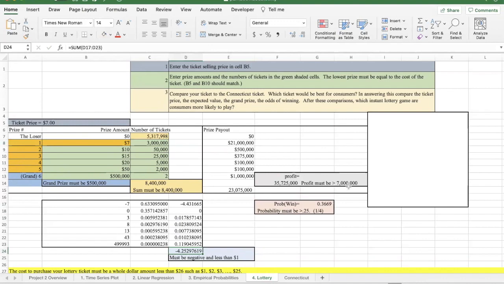So we can give away more money because our profit only has to be 7 million. You might want to raise all of these numbers here so that you're giving away more money. You could probably even triple these. So maybe I'll change this one to, say, 200,000 tickets of that type, and then maybe 50,000 of this type, and maybe 10,000 of this type, and 5,000 of this type, and just see where we go from there. Well, it didn't change much. It brought this down a little bit, but not a whole lot.